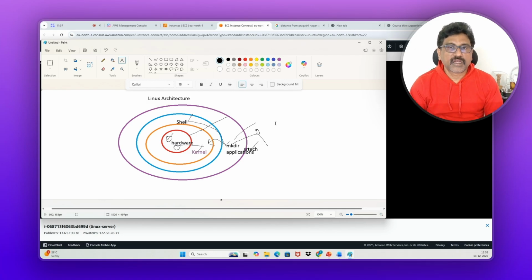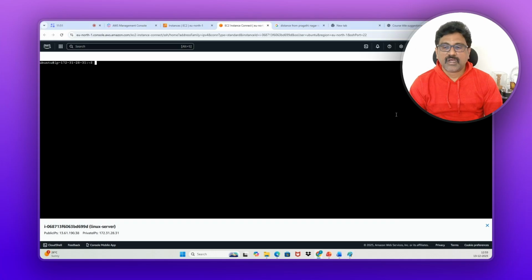Now we are learning Linux basics. That's it. This is Linux architecture. That shell can be anything. Usually we will use bash shell. Don't worry. I will be showing each and everything practically, and I will be explaining you.